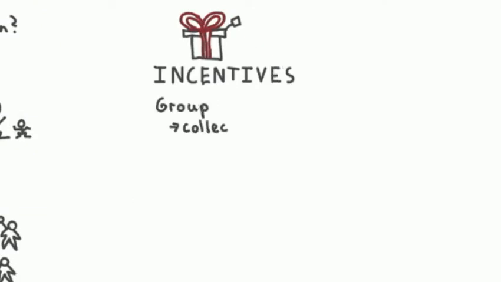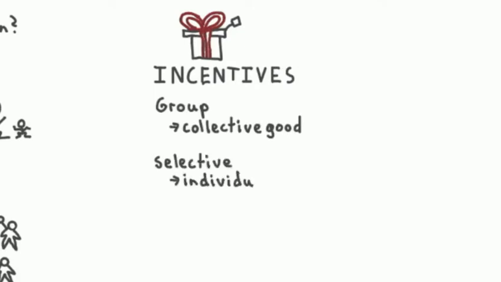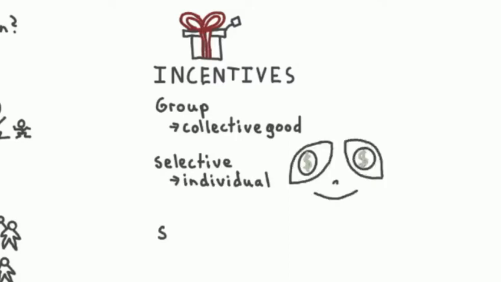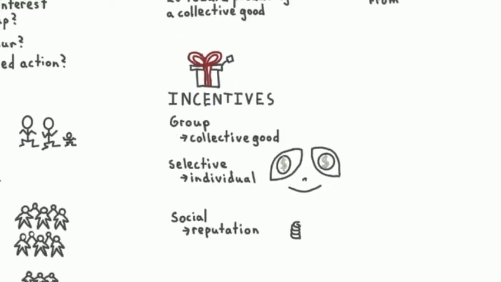There are 3 types of incentives that are important for this theory. They are group, which is based on the collective good; selective, which is basically the individual incentive; and social, which is something like reputation and can be either of the group or selective incentive types.